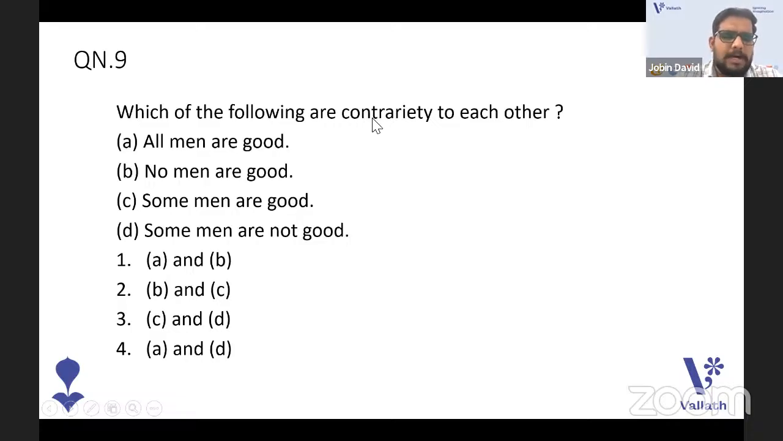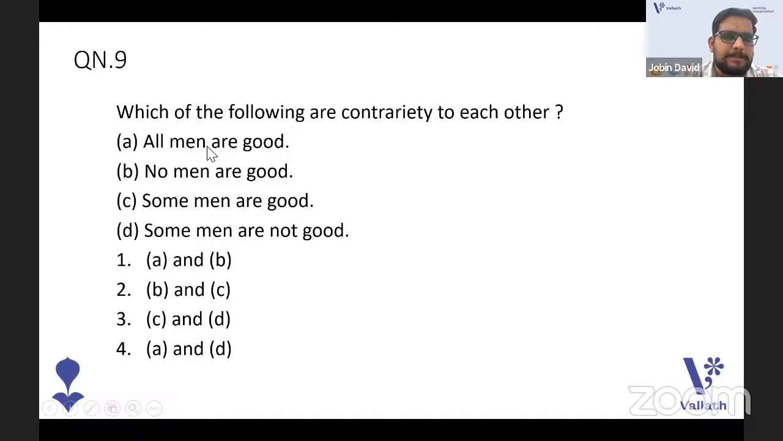Again, a question from the Western logic part, like syllogism and all. Which of the following are contradictory to each other? All men are good. No men are good. Some men are good. Some men are not good. So which of the following are contradictory to each other? The options are: all men are good, no men are good, some men are good, some men are not good. Okay, so which one do you think?